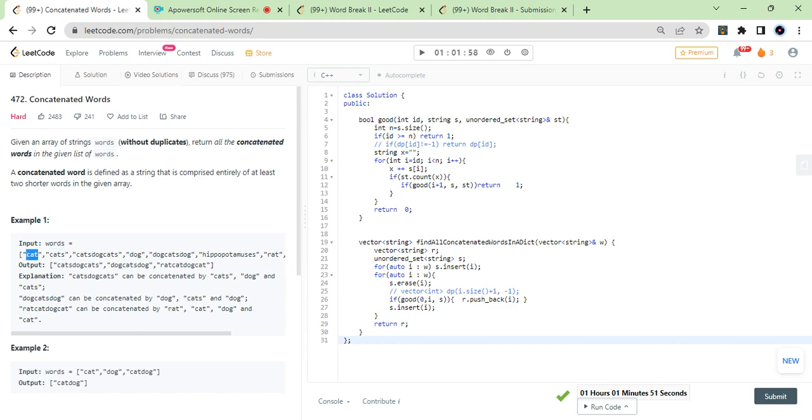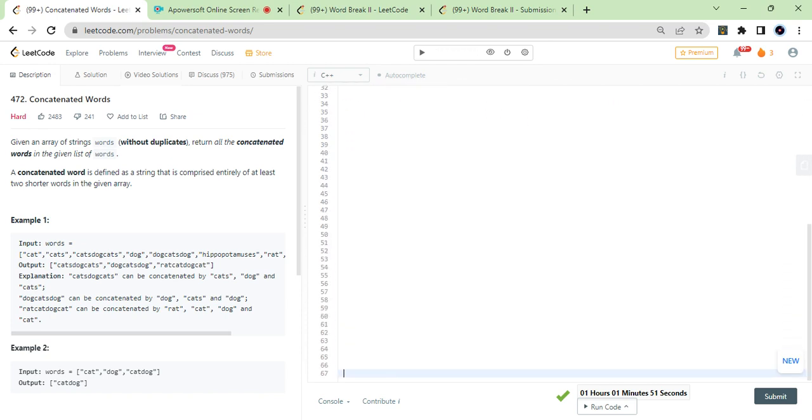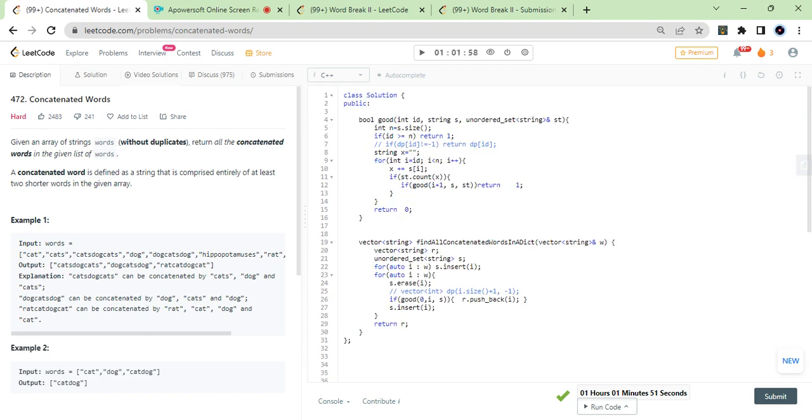So the logic for this problem would be, let me write just the logic. Now you want to make something like this. How are you going to make something like catsdogcats? It is like taking something and then calling on the next part. Take cats and call on the remaining part, dogcats. If dogcats is good, then I will say okay, this was already good, so the complete string is good. So there is some bool function doing this.